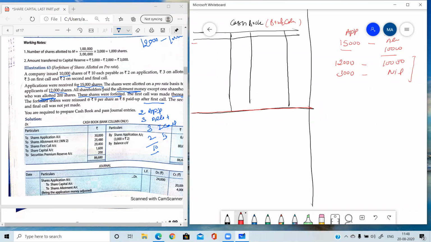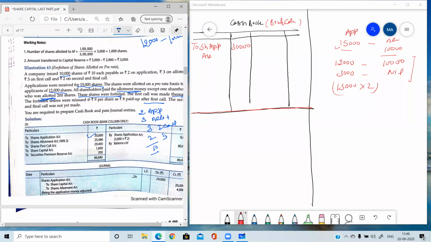So the first transaction, bank account debit to share application. So bank is debited here. On the debit side of cash book, it will be written share application account. So the amount will be 15,000 into 2, so that is the 30,000. 15,000 into 2, 30,000. So this entry you can see.